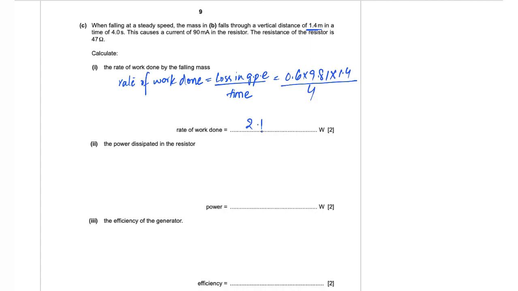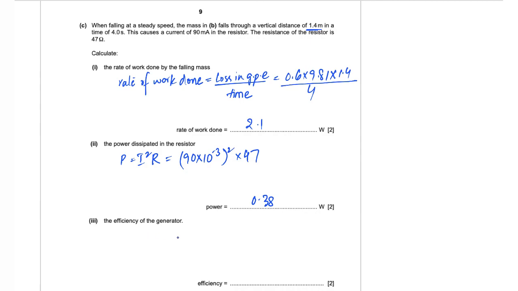Part B is the power dissipated in the resistor. So power dissipation has its own formula, that is I squared R. The current that runs through the resistor is 90 milliamperes, so you need to convert that to amperes, multiply it with 10 to the power of negative 3, square that, and multiply it with 47 ohms. You get the power dissipation of the resistor as 0.38 watts.